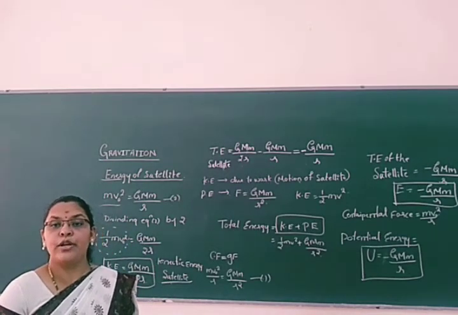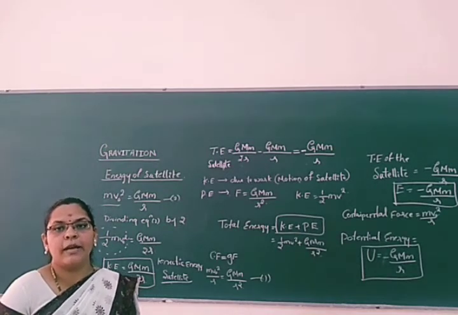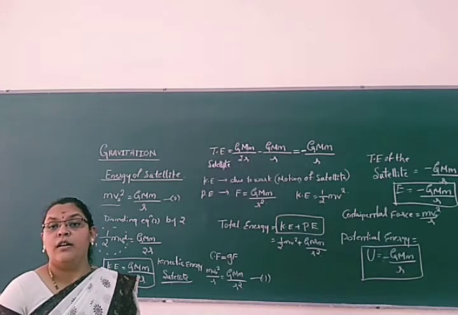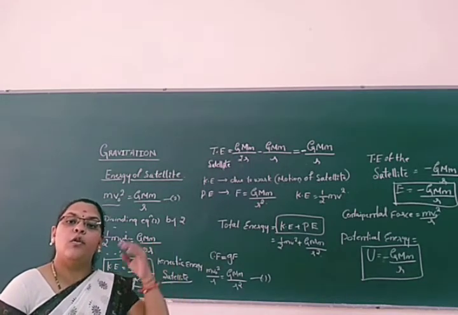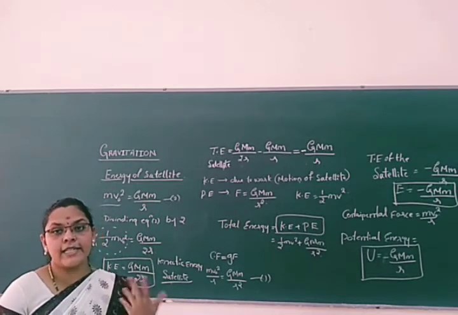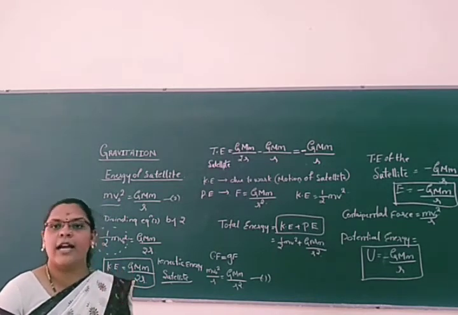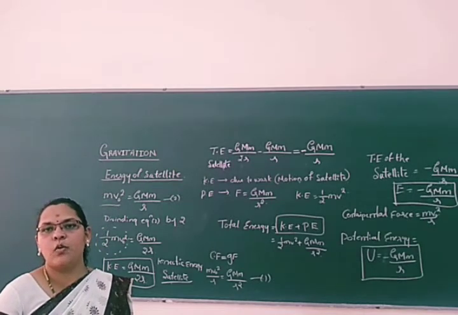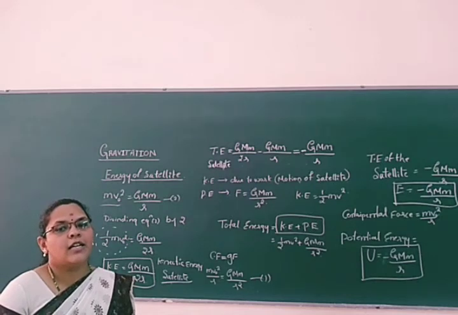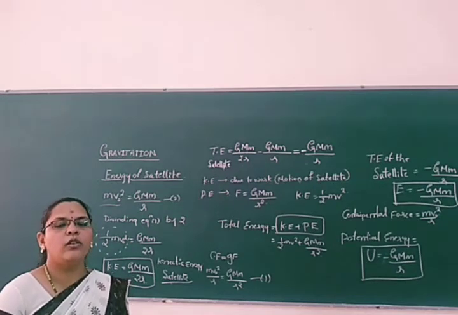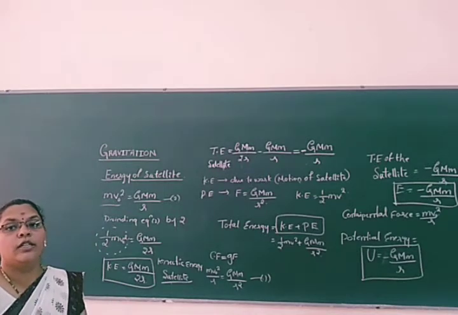Kinetic energy is due to its motion around the earth, balanced by the centripetal force required for revolving around the earth. Potential energy means the stored energy of the body, provided by the gravitational force which is acting on the body by the earth. This is about the energy of the satellite.